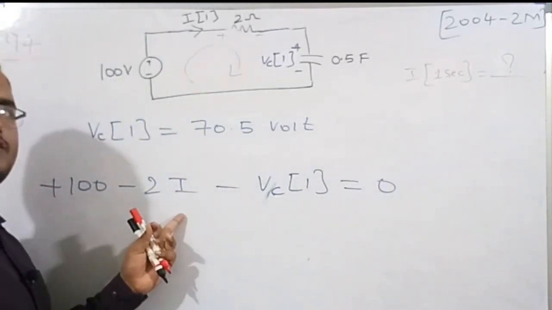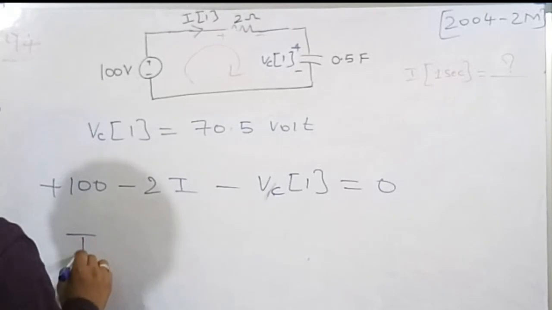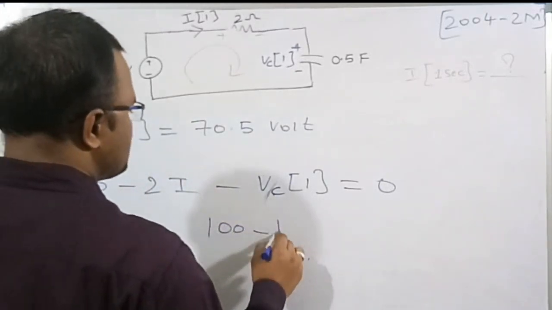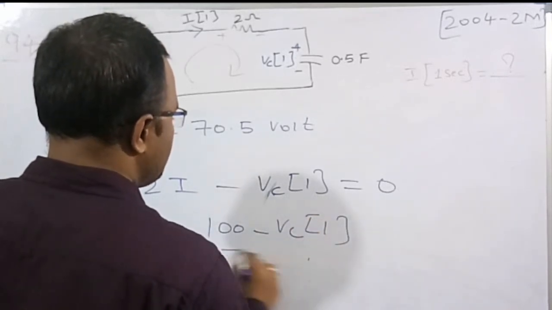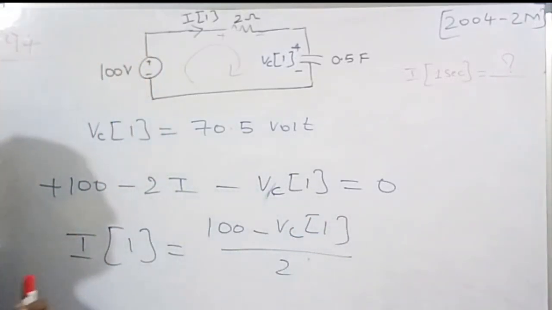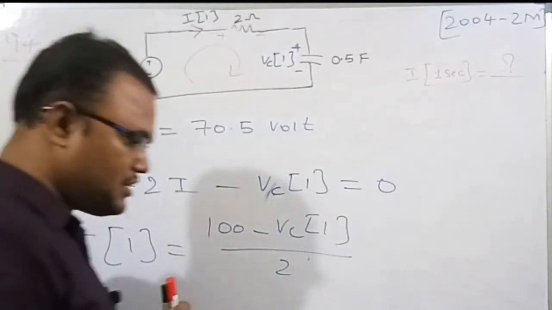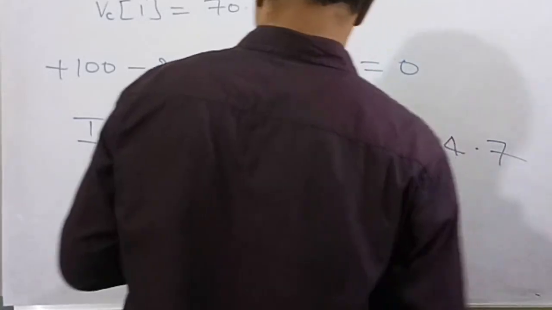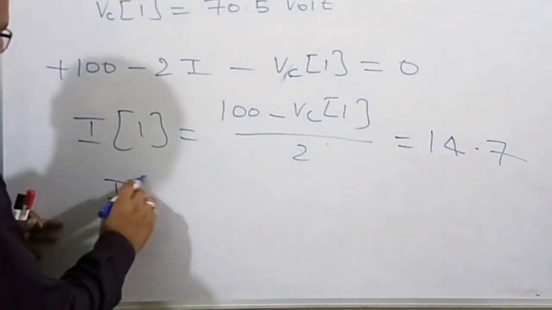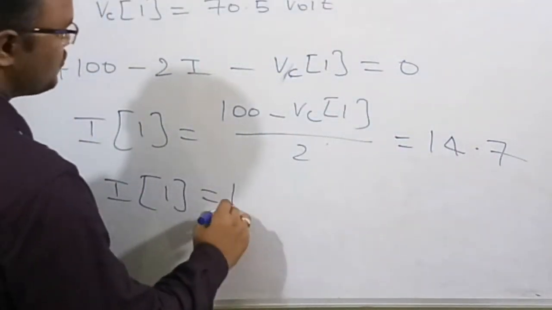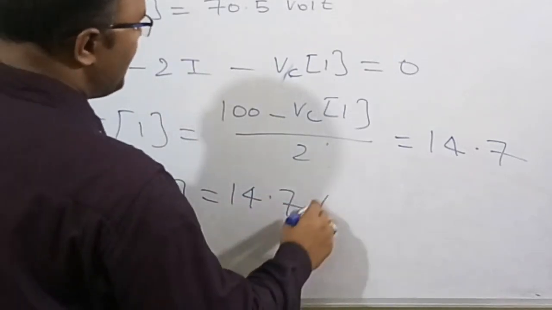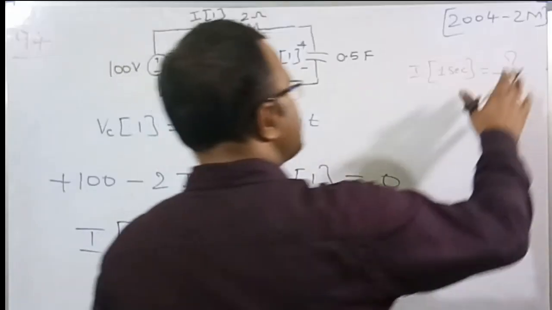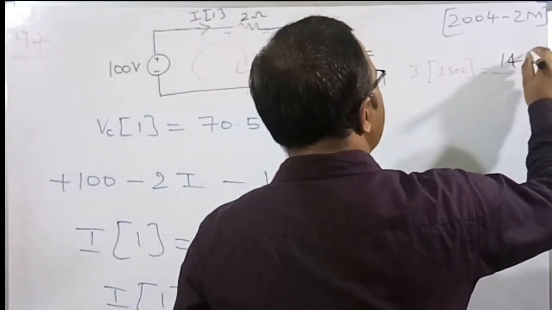So we need to find the value of the current I, right? Therefore I of 1 second is equal to 100 minus VC of 1, divided by 2. VC of 1 is 70.5. If you do the simplification, we get 14.7. So therefore the current in the circuit at 1 second is equal to 14.7 ampere. So the answer is 14.7 ampere.